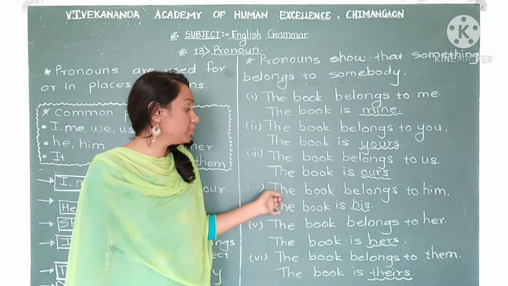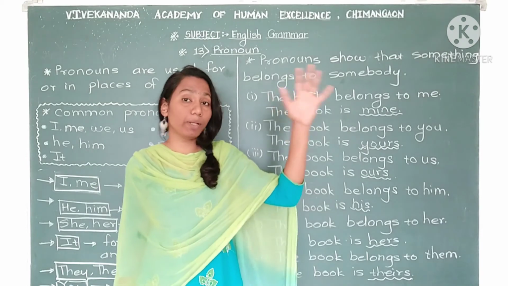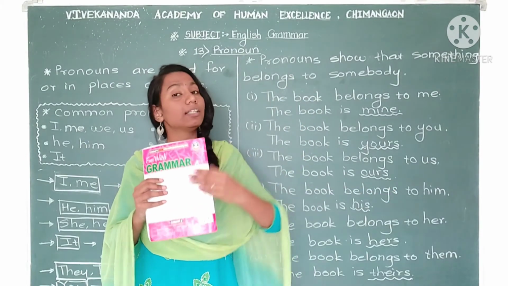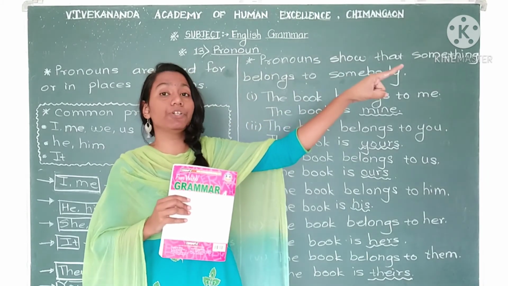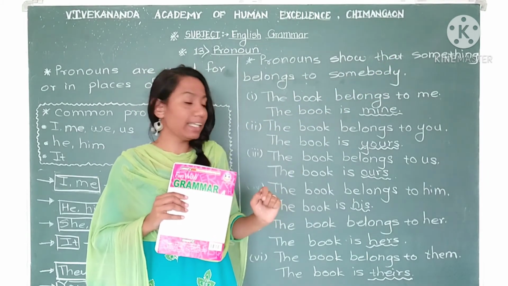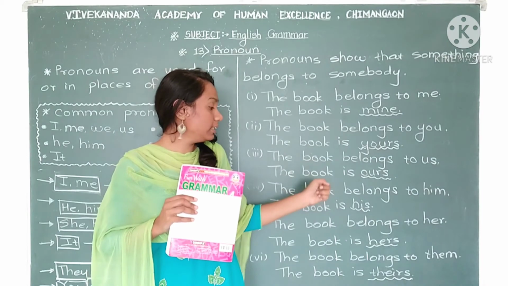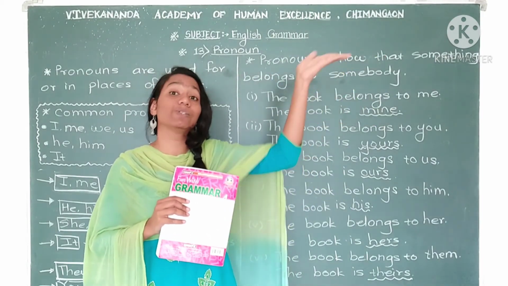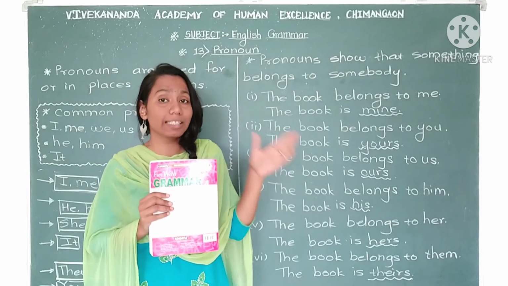Now, if this book belongs to him, if there is one boy and I want to tell you that this book belongs to that particular boy, I can easily say that the book is his, meaning this is his book. This book belongs to him. So this book is his.